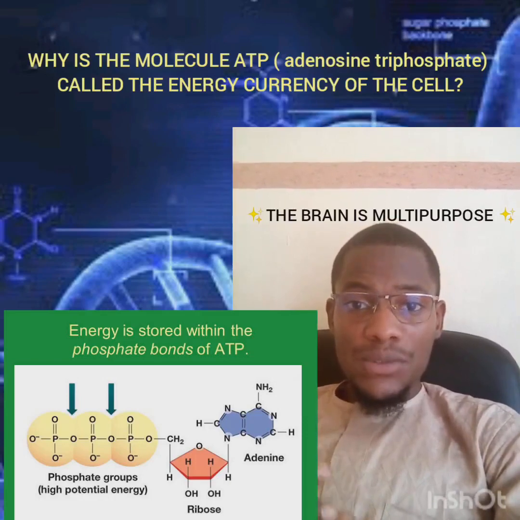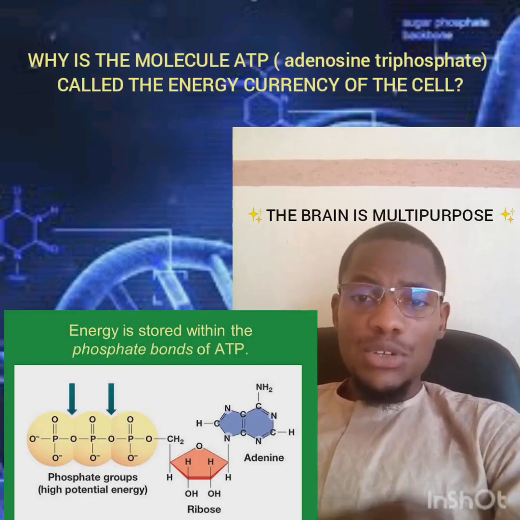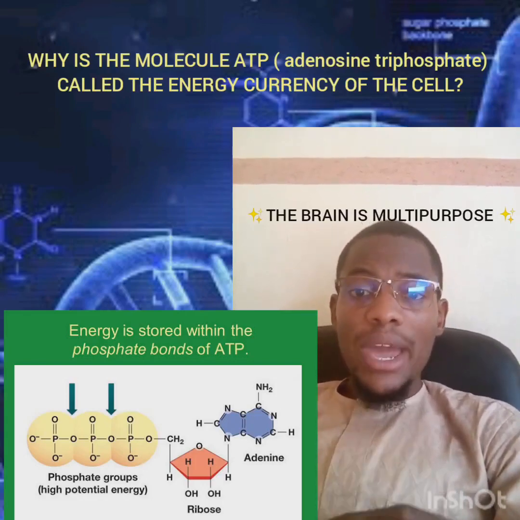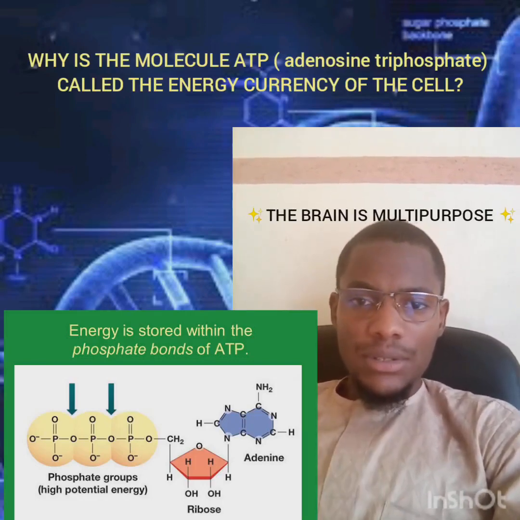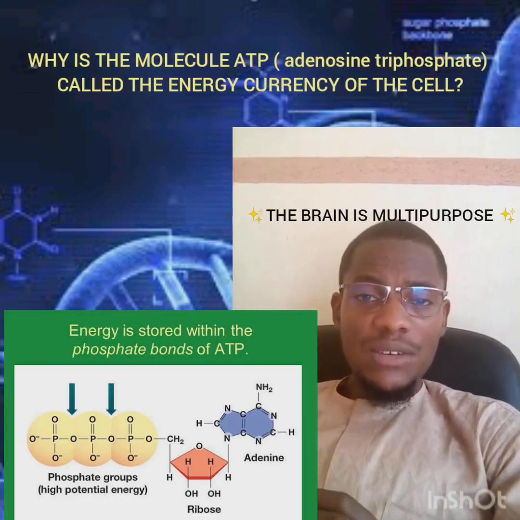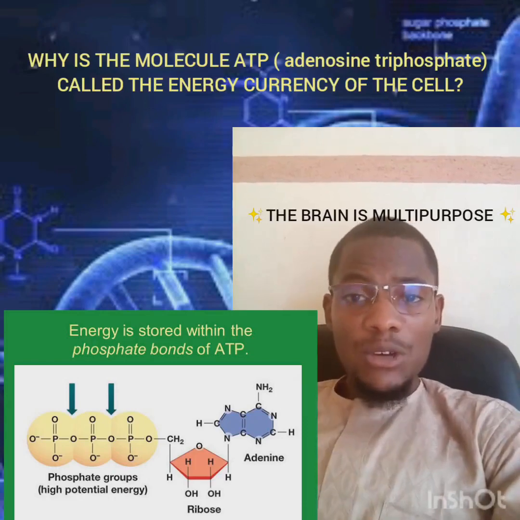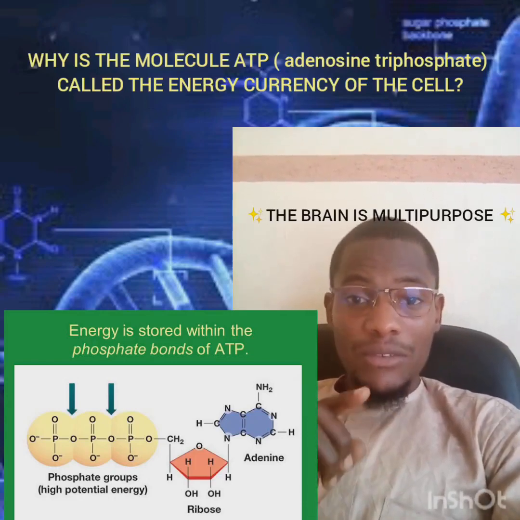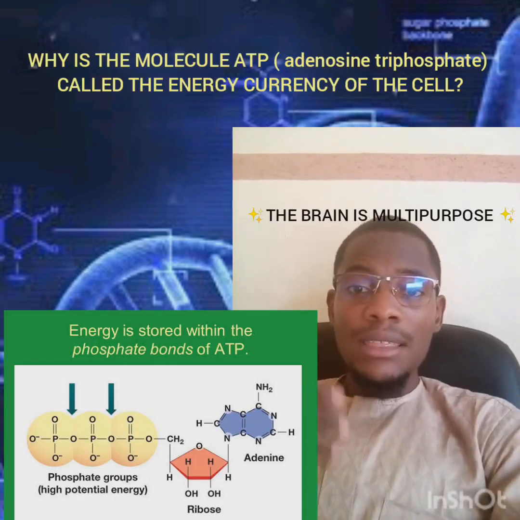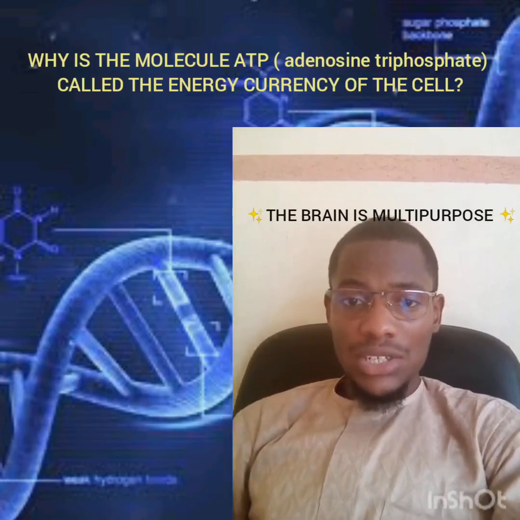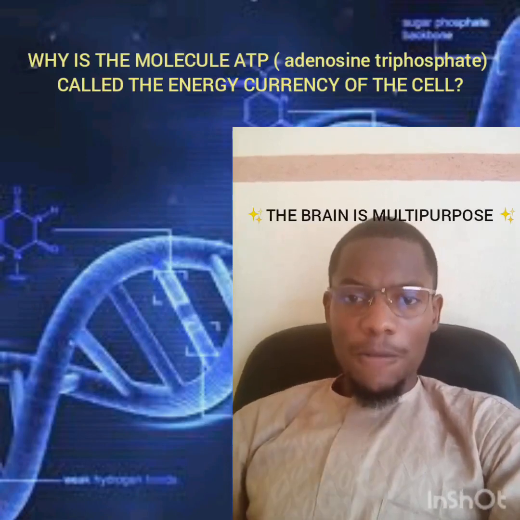And these phosphate groups are where the energy is stored. That is, the chemical bond between the phosphate groups is where the energy is stored. That bond is referred to as the anhydride bond. We require a high amount of energy for that bond to be formed. As well, when the bond is broken down, it releases a huge amount of energy. And that amount of energy released when the bond between the phosphate groups is broken is what drives most of the biological reactions. And that is why this molecule is referred to as the energy currency of the cell.